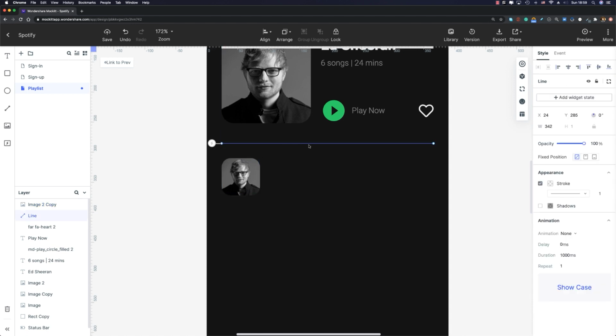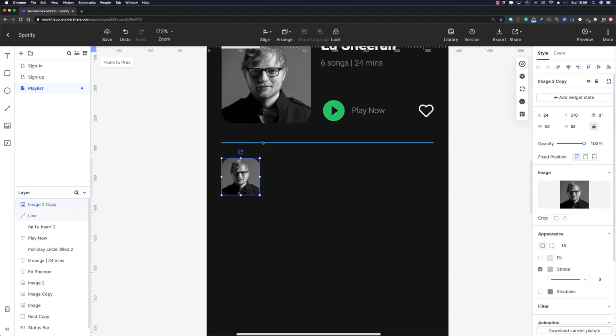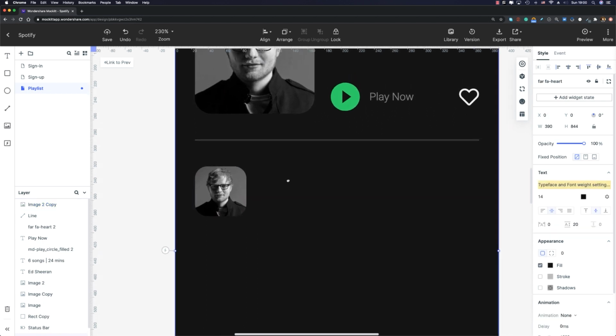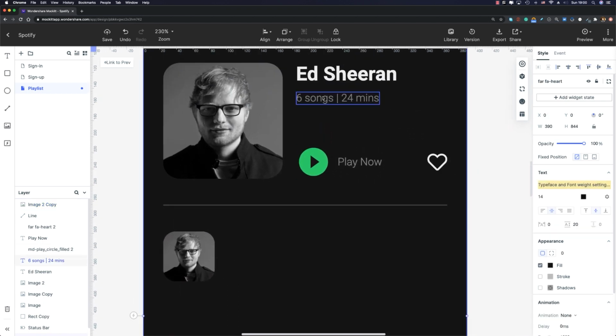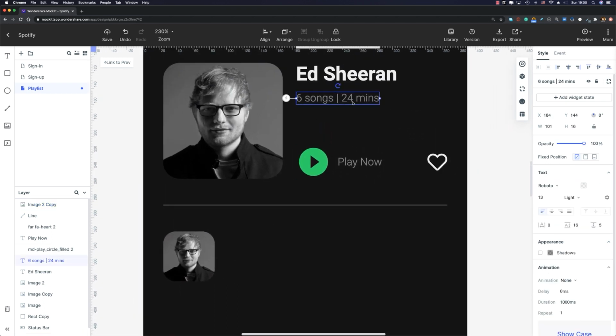I'm gonna move it up. Let me check the top margin of this straight line. It's set to 33. I'm gonna set it to 32 pixels. Here as well, we need to have a 32 pixel top margin, okay? And a 24 pixel left margin. All right, and again, I need 2 different text layers. So I'm gonna select this one, duplicate it, move it down.